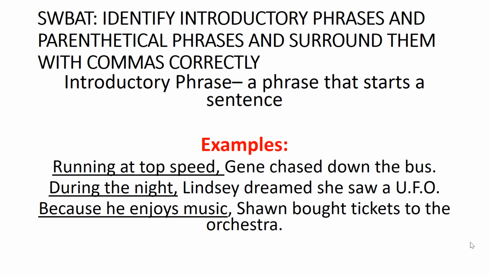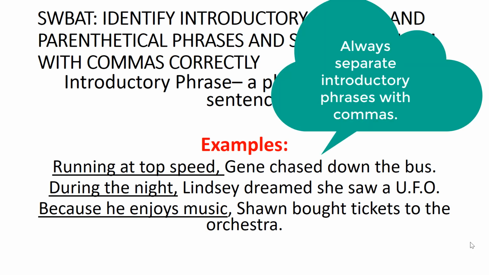In our third example, it reads, "Because he enjoys music, Sean bought tickets to the orchestra." Because he enjoys music is a group of words that is introducing us to the subject of the sentence, Sean, and so therefore it is called an introductory phrase. You will notice that an introductory phrase is always separated from the rest of the sentence by a comma.